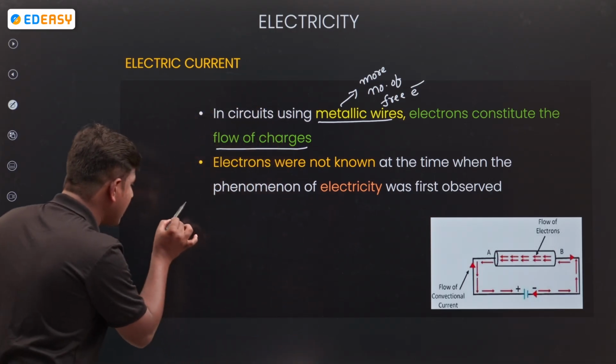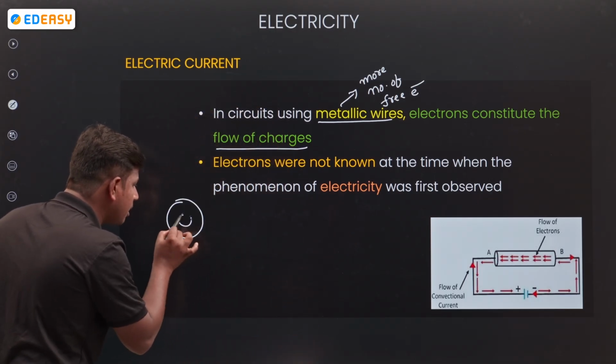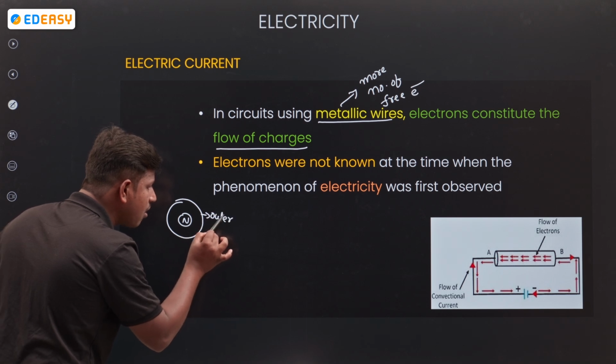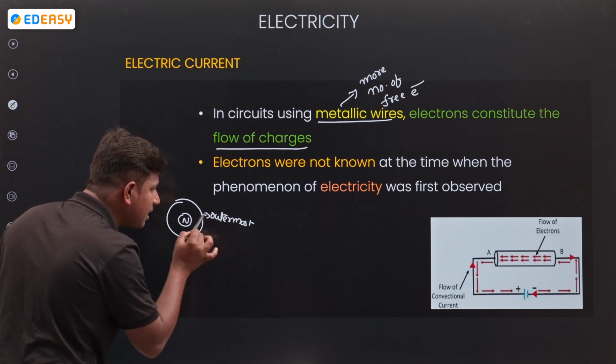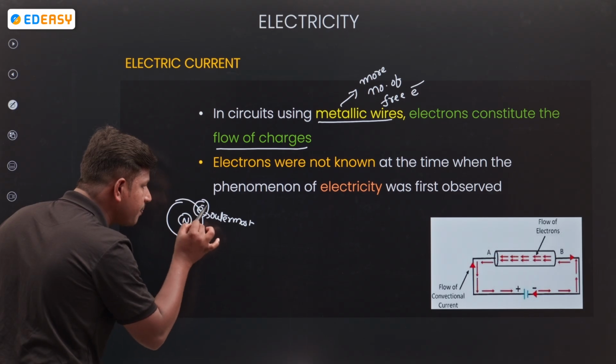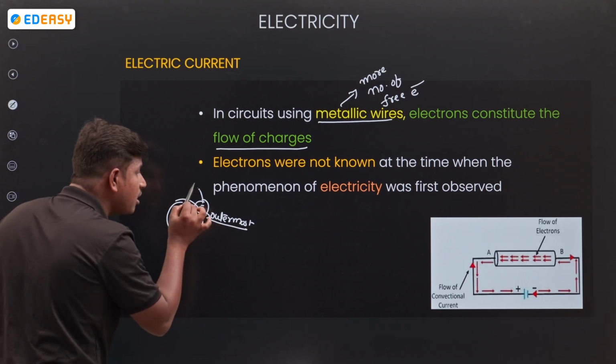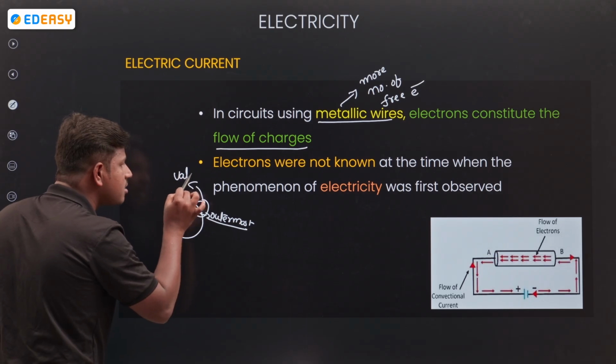If you take an atom, this is the nucleus and this is the outermost shell. The electrons present in the outermost shell we call valency electrons.